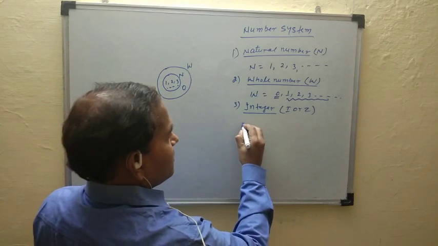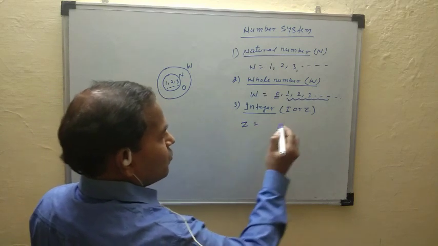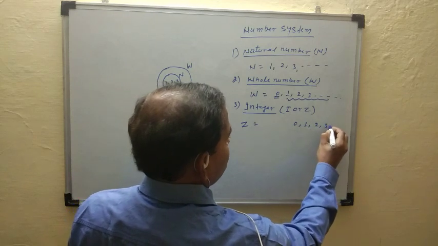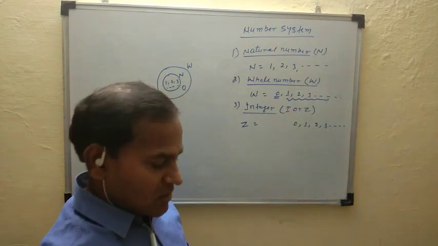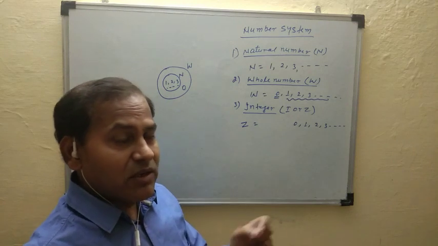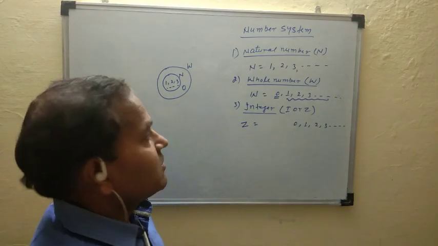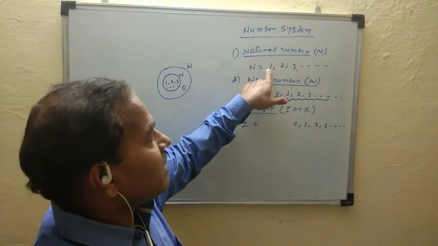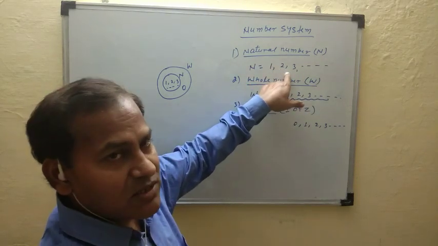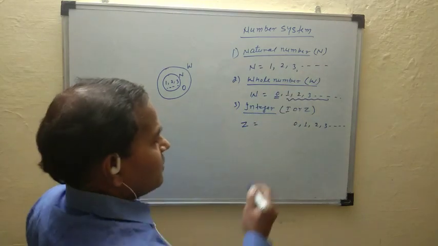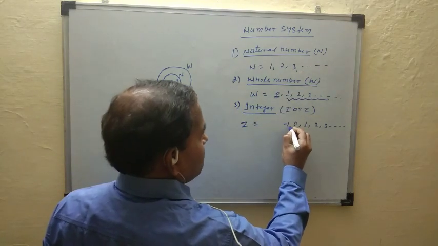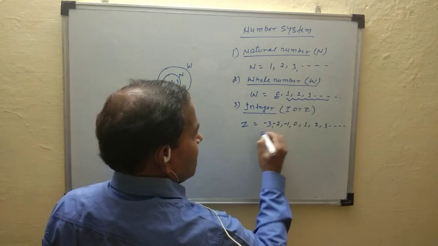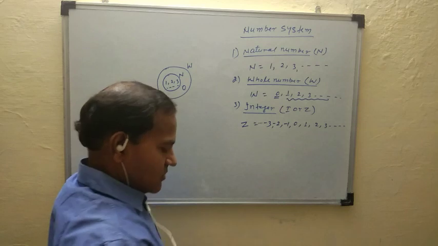That is, Z is equal to the whole numbers 0, 1, 2, 3 and so on, including the negatives of natural numbers, that is -1, -2, -3 and so on.